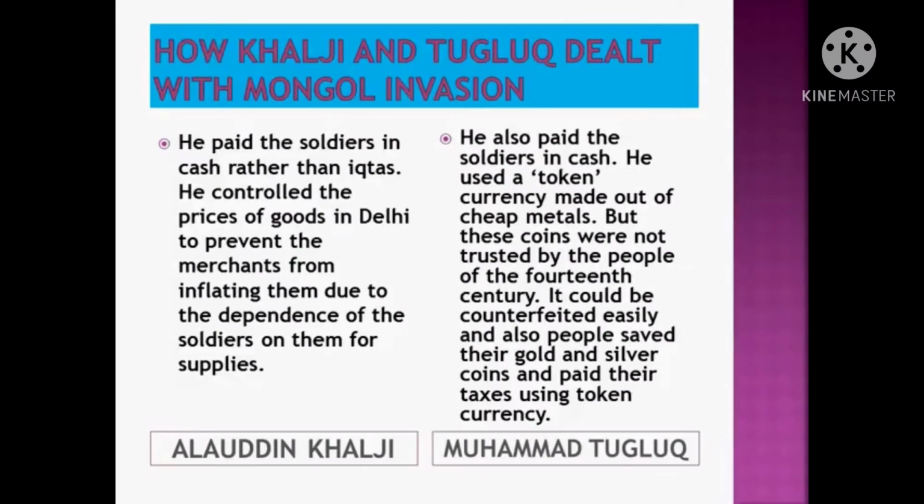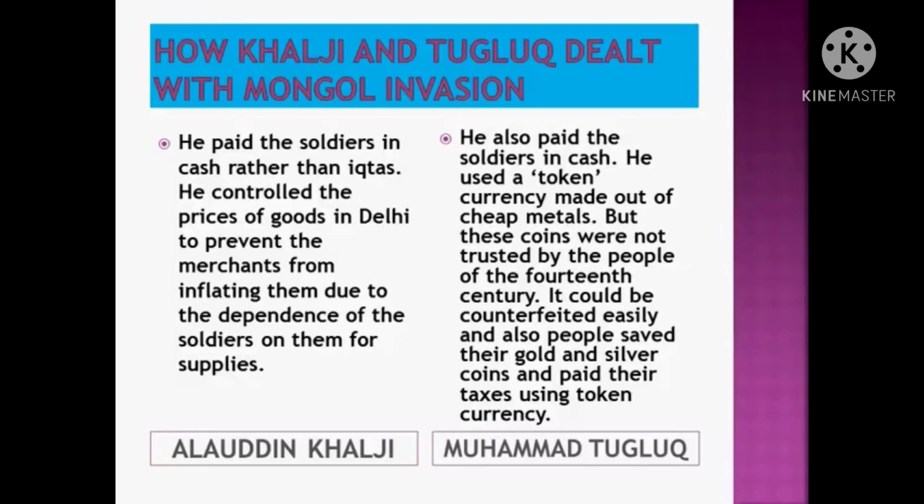Alauddin Khalji paid the soldiers in cash rather than iktas. He controlled the prices of goods in Delhi to prevent the merchants from inflating them due to the dependence of the soldiers on them for supplies. While Muhammad bin Tughlaq also paid the soldiers in cash, he used a token currency made out of cheap metals, but these coins were not trusted by the people of the 14th century. It could be counterfeited easily, and also people saved their gold and silver coins and paid their taxes using token currency.